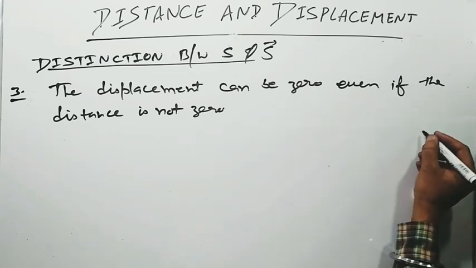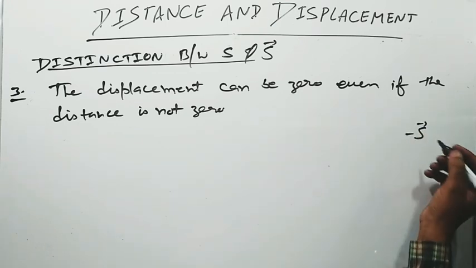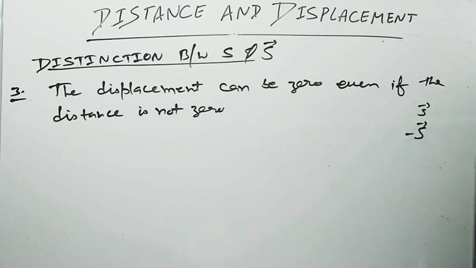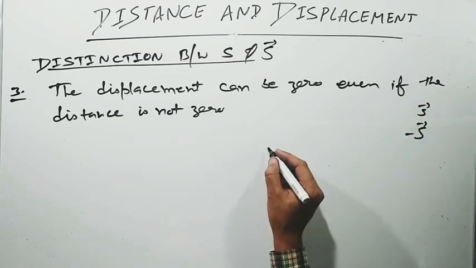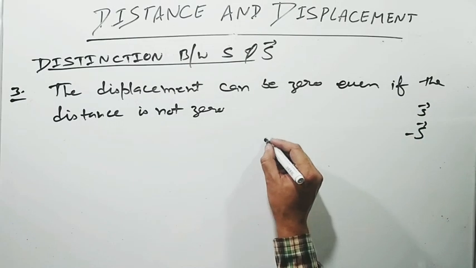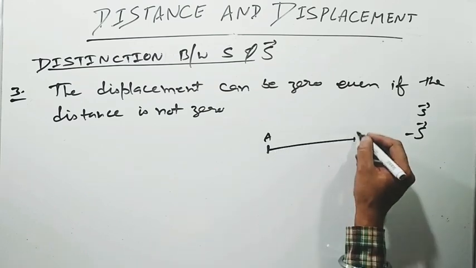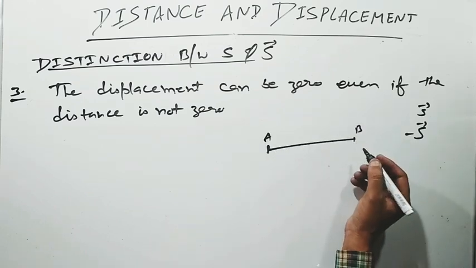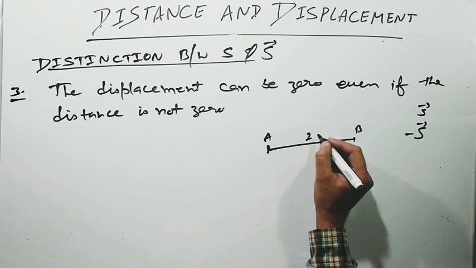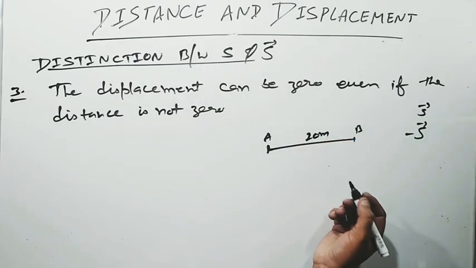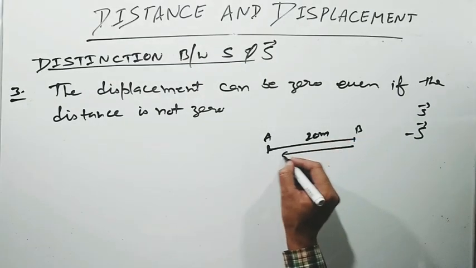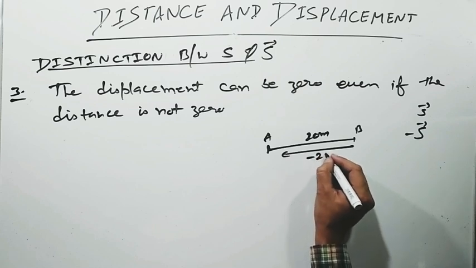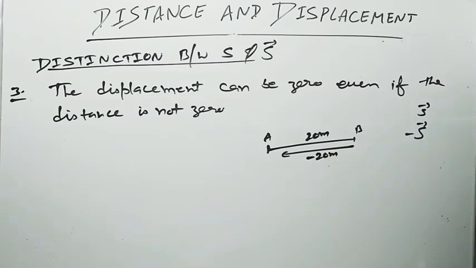As we discussed, displacement is a vector quantity. It can be positive or it can be negative. When a body starts from point A and reaches point B, the displacement is say 20 meter, and when it comes back the displacement is minus 20 meter.